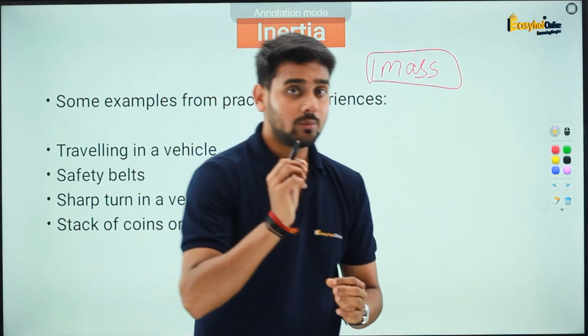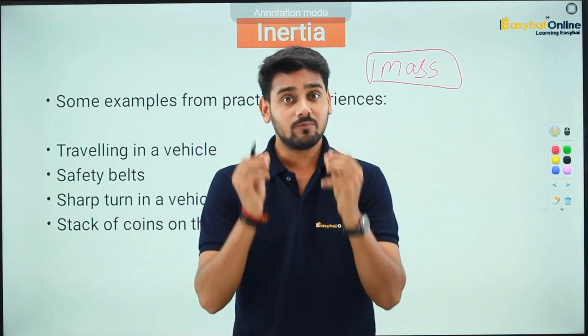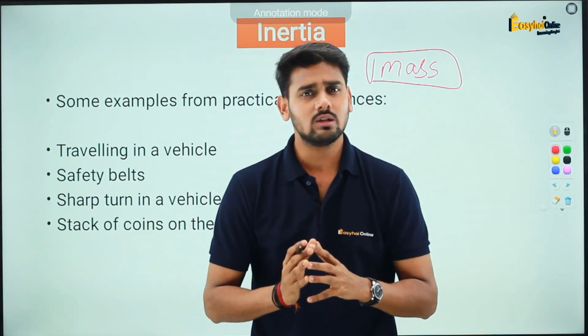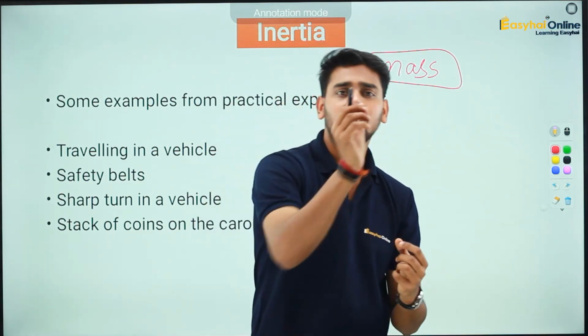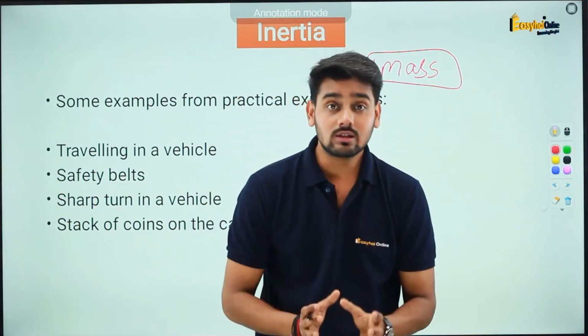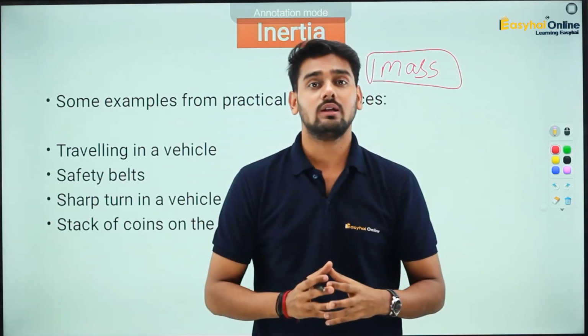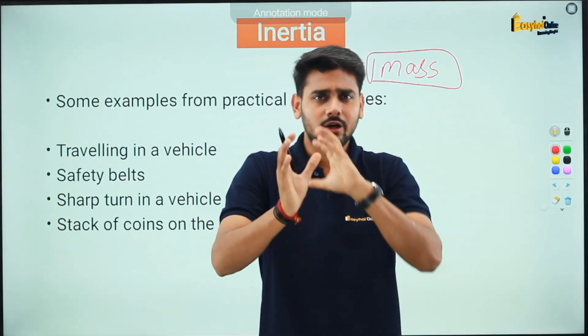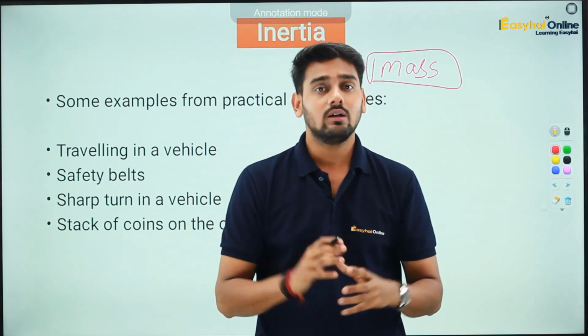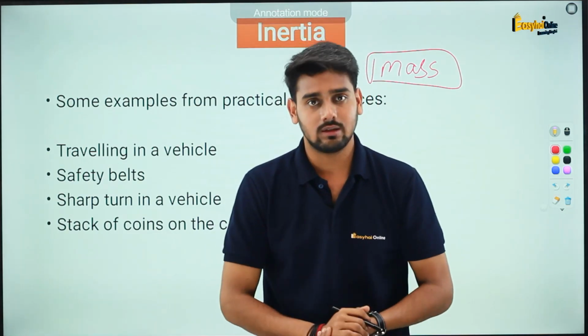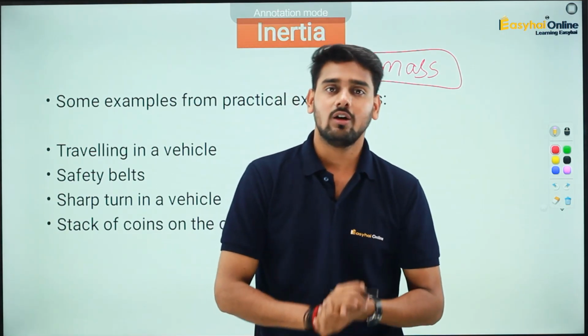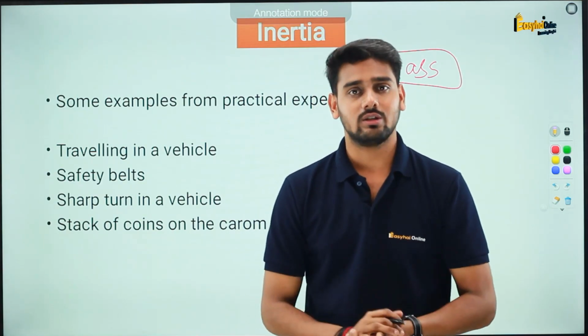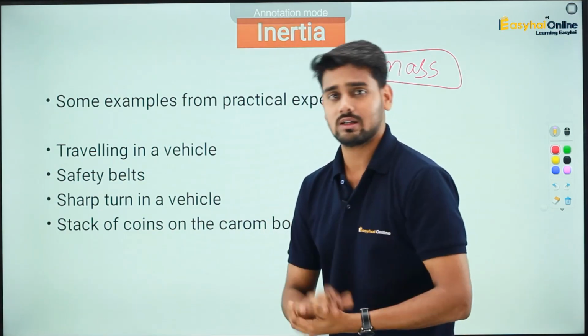Remember, I'm emphasizing change, because if some object is already in a state of motion, this object wants to be in that state of motion. So if you try to apply some change to that, the object will try to resist it. This property of any body is called inertia. Now let us see some actual examples.